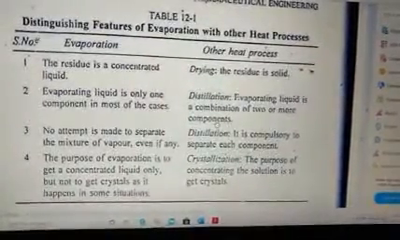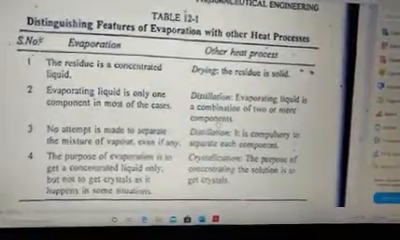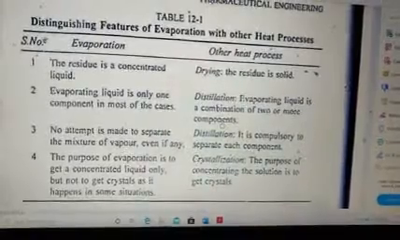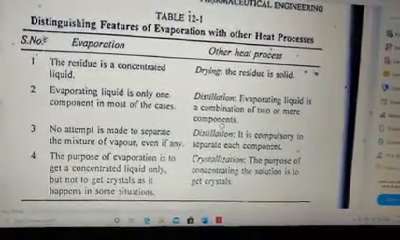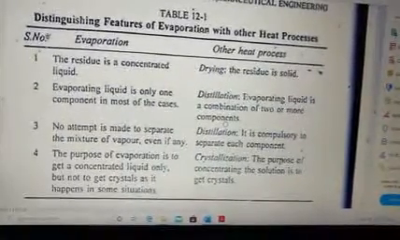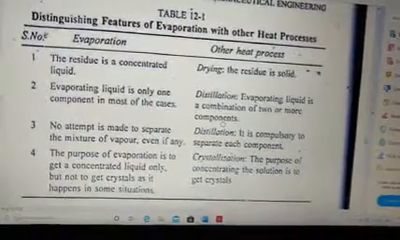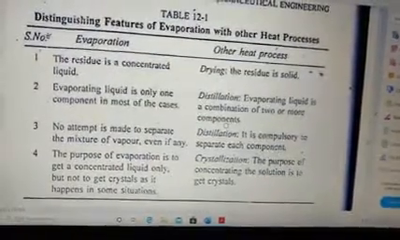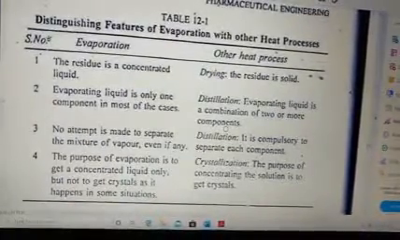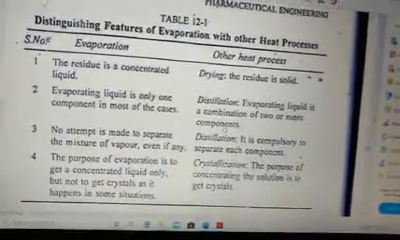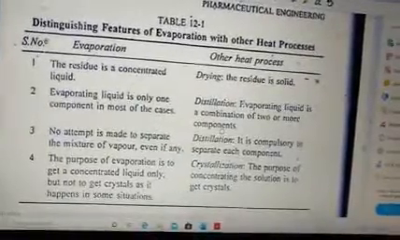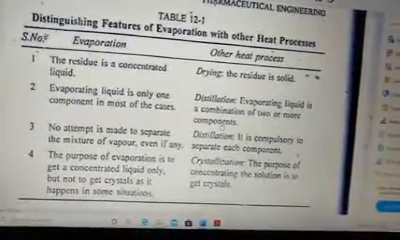Next, no attempt is made to separate the mixture of vapor, even if any. That is, if the evaporating liquid is first of all only one component, but even if it is a mixture of two things getting volatilized, there isn't any attempt made to separate them, because we just discard it. Whatever is evaporated is discarded. But in distillation it is compulsory to separate each component. Whatever is getting volatilized has to be separated. Why? Because distillation has a strict parameter of boiling point and all. So here you need to separate, so that at different boiling points, different temperatures and conditions, things get volatilized, evaporated.